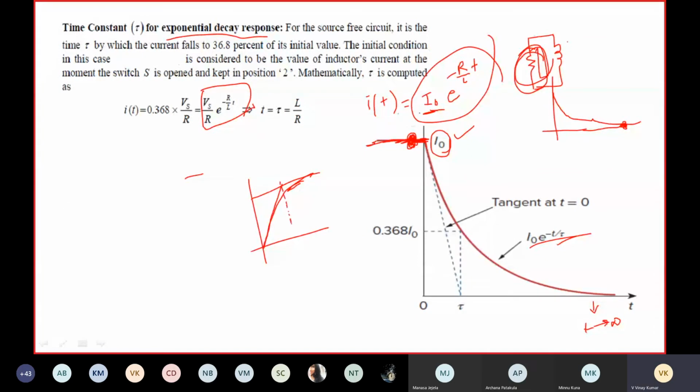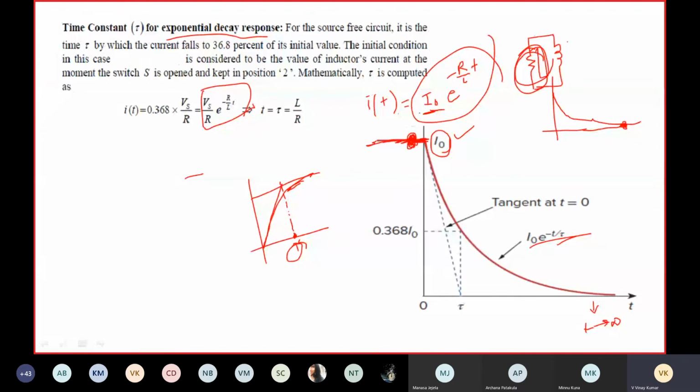Because this tangent intersects the final value at this time, that time would be the time constant. Here also you can draw a tangent like this. After drawing the tangent, you are going to have the time constant like this. This is tau. Tau is equal to L by R.